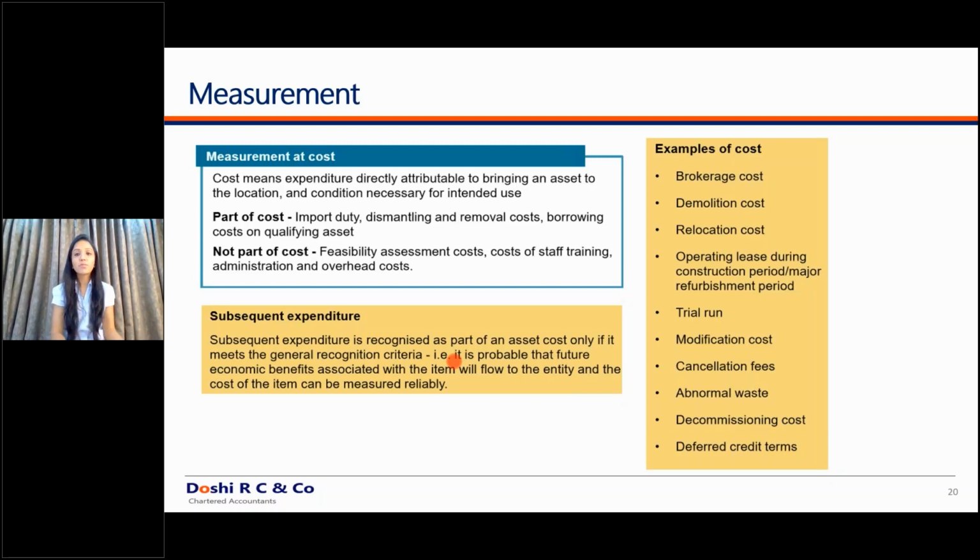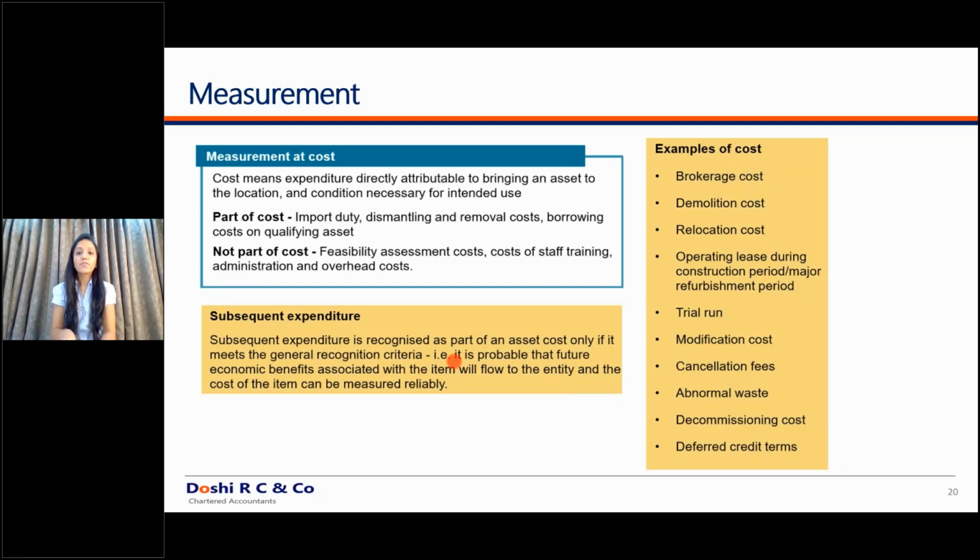So you might have dug certain portions of the land, you might have installed certain equipment under the land. You have to restore that land as it is and bring it into the condition in which it was given to you. Now, this cost has to be incurred after 25 years, agreed. But on what account are you incurring this cost? Because you have installed the windmills on that particular land. So since this cost is directly linked to your asset, it is a directly attributable cost. And even if it has to be incurred after 25 years, still this cost has to be capitalized into the property, plant and equipment. Now you would ask, at what amount?